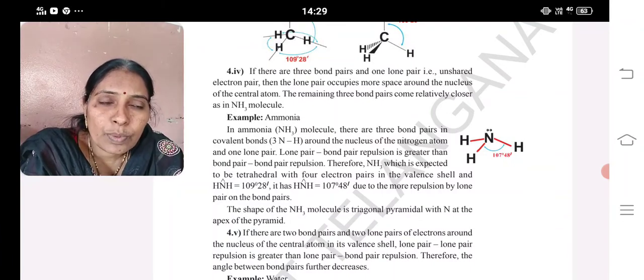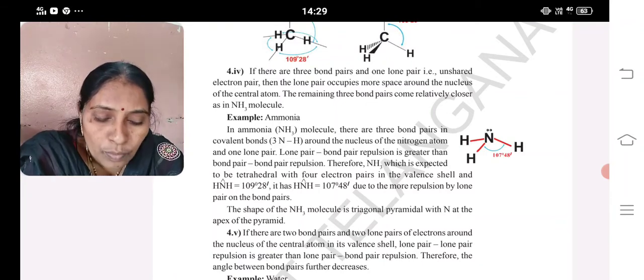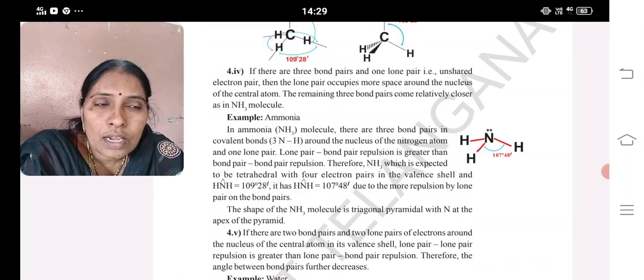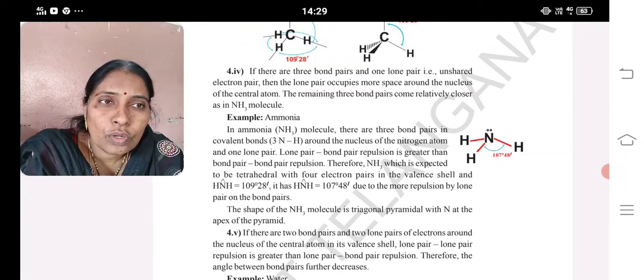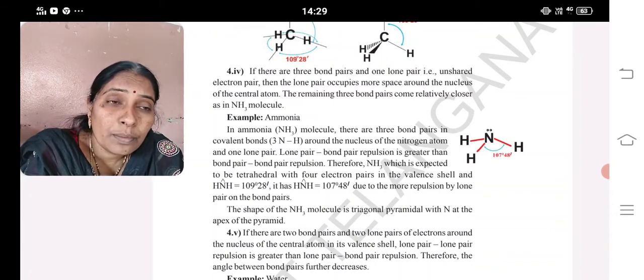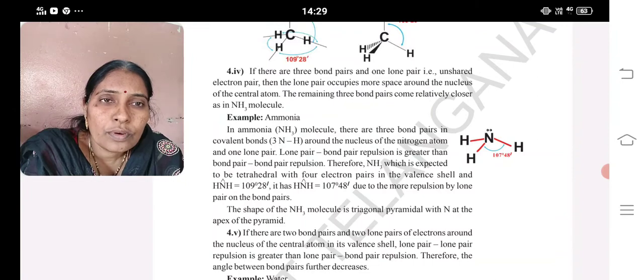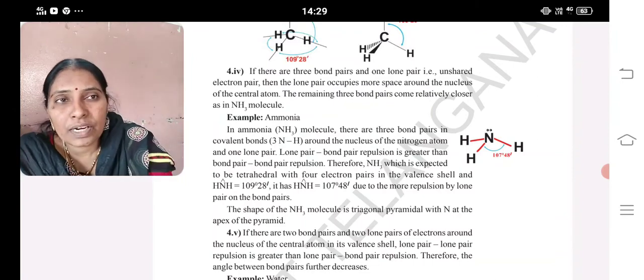Okay, and the shape of ammonia is trigonal pyramidal. Which shape is ammonia? Trigonal pyramidal shape. How many lone pairs are present on nitrogen? One lone pair. Clear? If there are two bond pairs and two lone pairs of electrons around the nucleus of the central atom, the valence shell lone pair repulsion is greater than the lone pair bond pair repulsion. Therefore, the angle between the bond pairs decreases further.